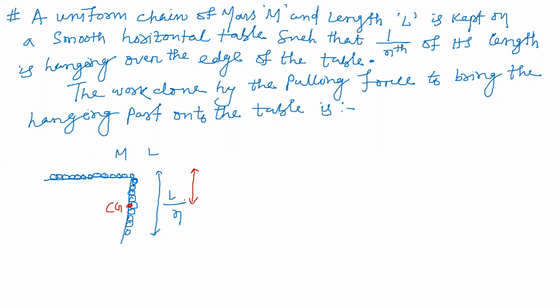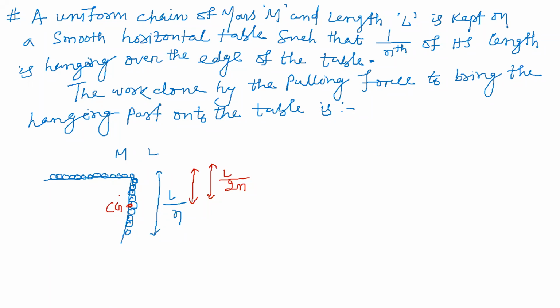L by n is the total length of the hanging part. So at what distance will the center of mass be? L by 2n, correct? That is L by 2n. So the L by 2n part is hanging, and I have to take that part. And I don't have to take the total mass into consideration.